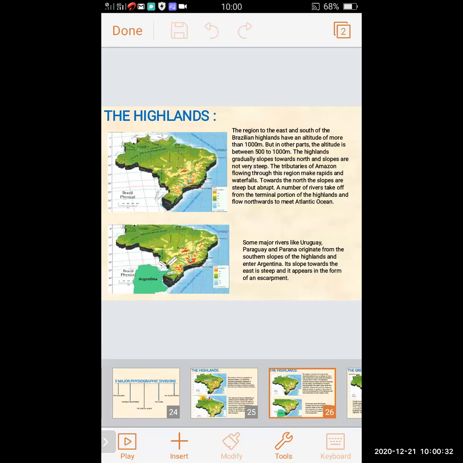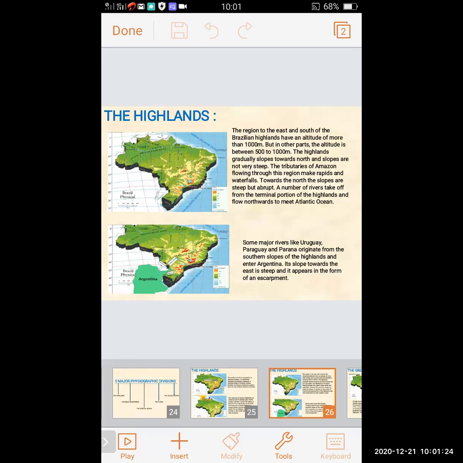Next, we will see the points about the Brazilian highland. The region to the east and south of the Brazilian highland has an altitude of more than 1000 meters.